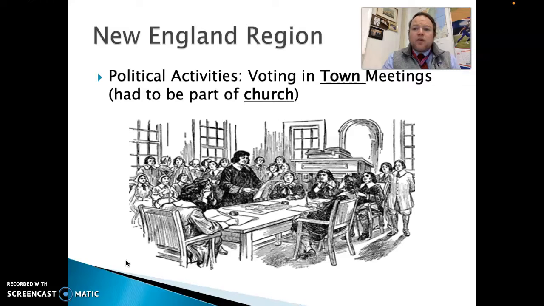But that was more people involved in the process than we saw in many European countries during this time period. If you were a church member, you could go to the town meeting, you could vote on things that impacted your town, you could vote for representatives in some of these colonies, which would have their own form of representative government, which we'll talk about in the future.